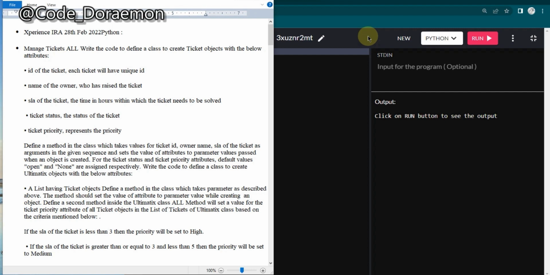I'll post the solution of this question, but before that, even without reading the question, I'm going to show you how you can at least pass two cases, with which you can get 20 marks in Python and also in UNIX. In UNIX, if you solve two cases, you'll get 5 marks, and if you score well in the MCQs, you may definitely get 55 marks, and that will gain you a 20k incentive.